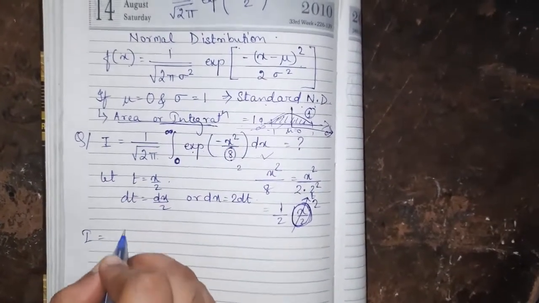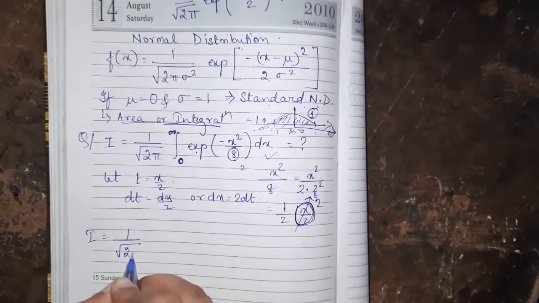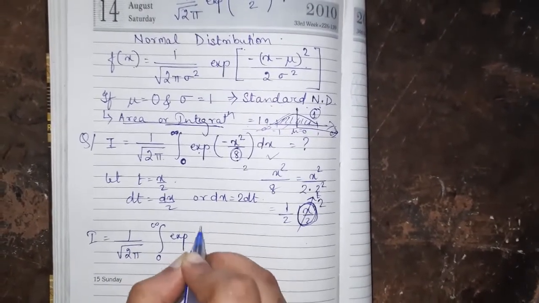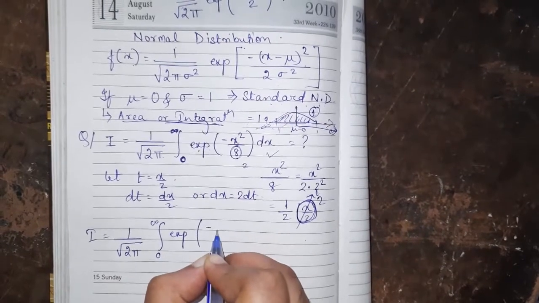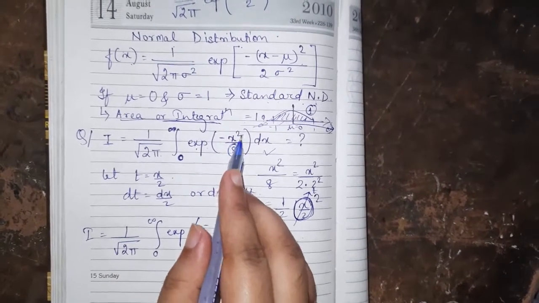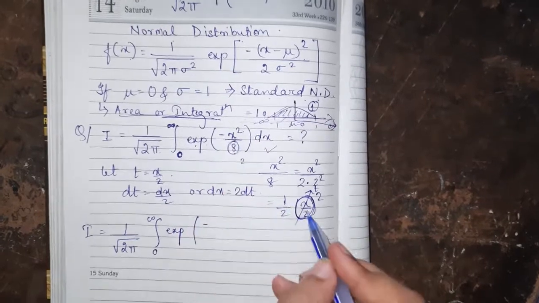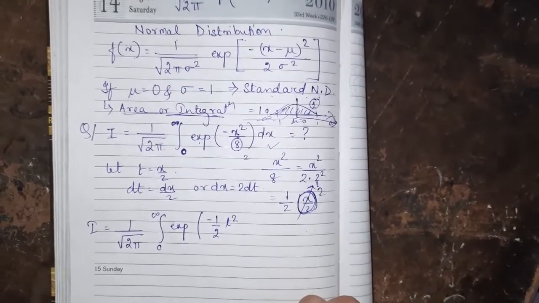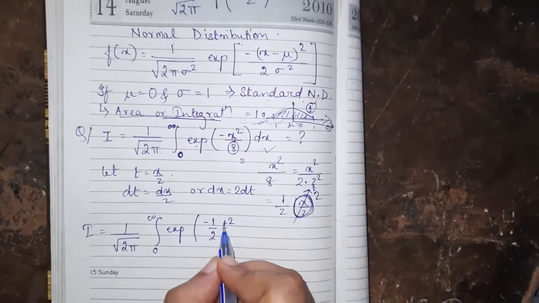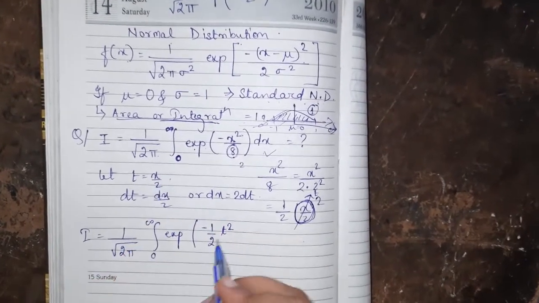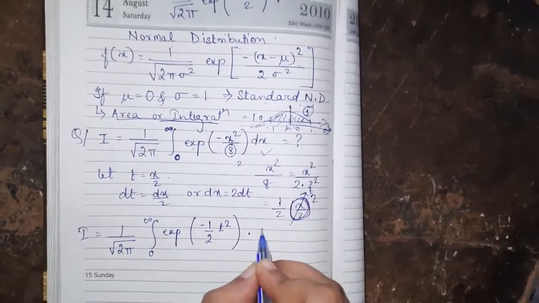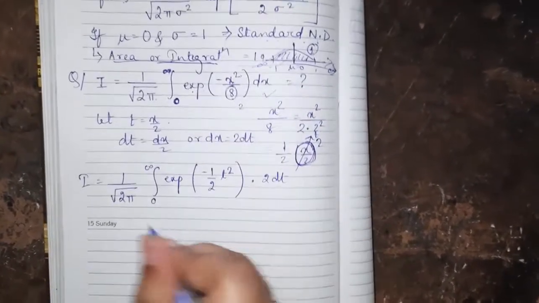Now I is equal to 1 by root over 2 pi, integration 0 to infinity, exponential of minus x square, or here I can write 1 by 2 into t square, because in t square means x square by 4, 4 into 2 is 8, same thing, into dx. Instead of dx I will write here dt.